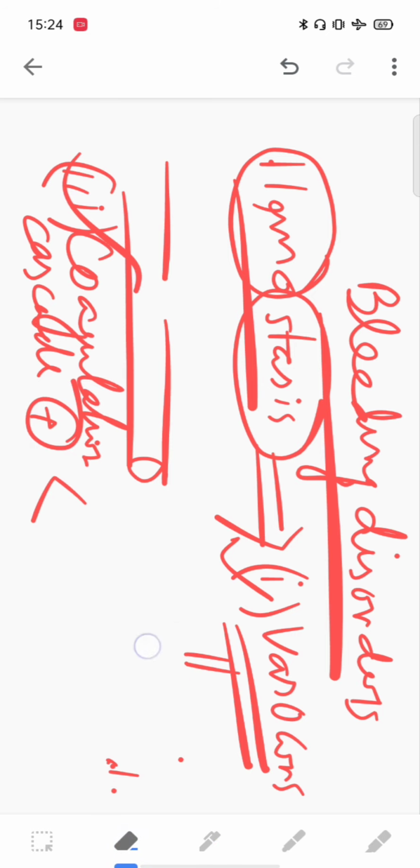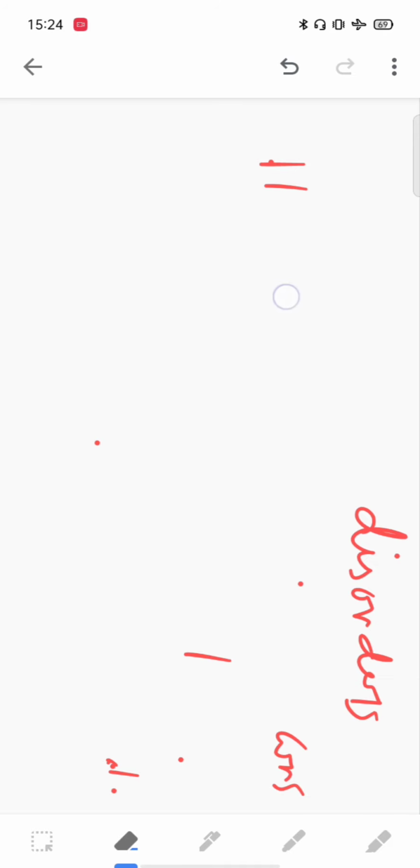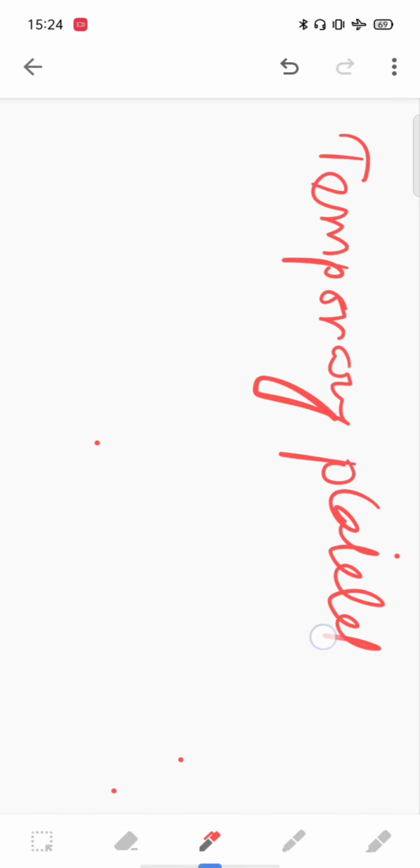So let us discuss in detail these three steps of hemostasis. First, let us discuss temporary platelet plug formation.